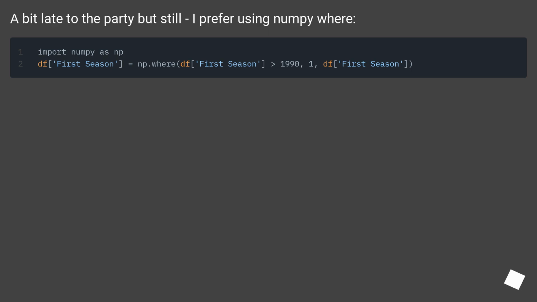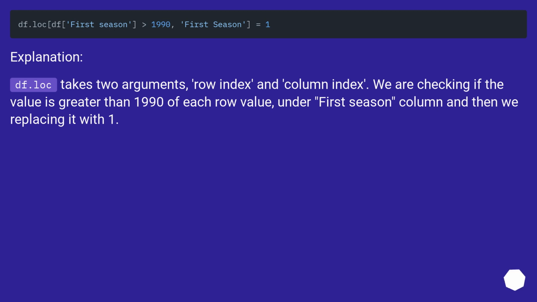A bit late to the party, but still, I prefer using NumPy where. Explanation. df.loc takes two arguments, row index and column index. We are checking if the value is greater than 1990 of each row value under first season column, and then we're replacing it with 1.